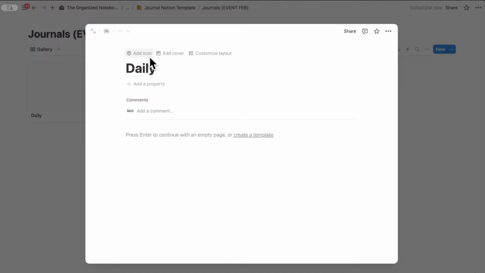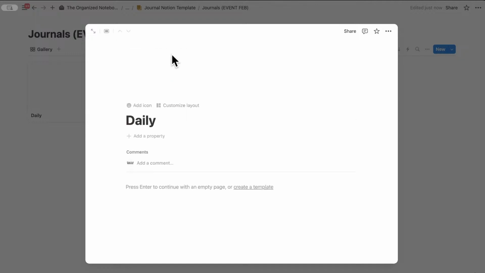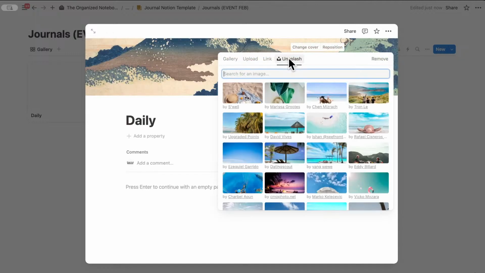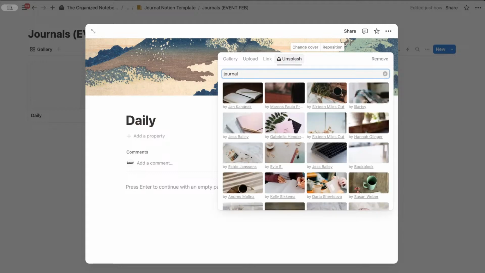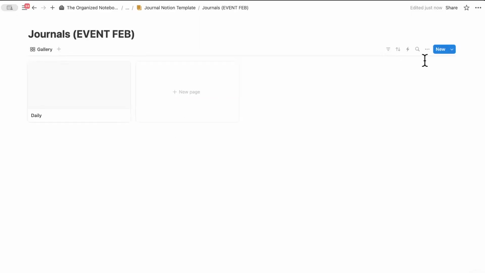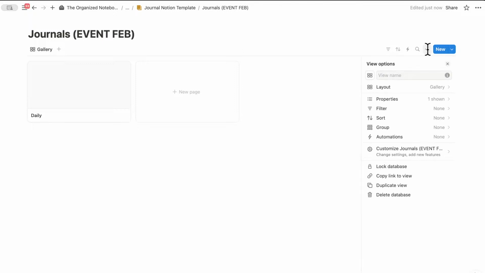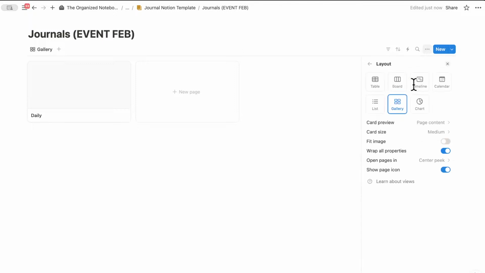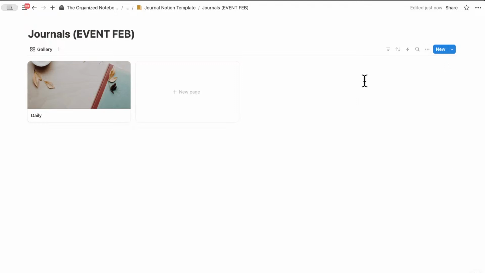So then what we can do is add a cover photo. So we can just look at journal, and we'll just add some kind of cover photo here for daily journaling and click out. So now what we can do is showcase that photo by going to the three dots here and going to layout and then changing card preview to page cover. So we see that here. And the other nice thing to add would be a little icon here next to it.